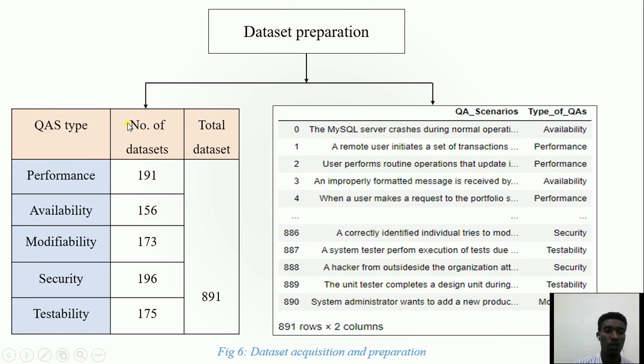We gathered 191 scenarios for performance, 156 for availability, 173 for modifiability, 196 for security, and 175 for testability. So a total of 891 scenarios were acquired and manually annotated.